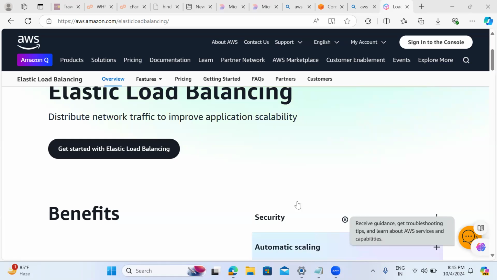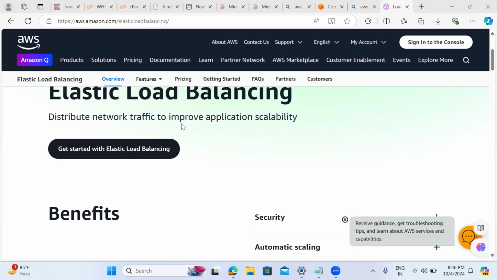What a load balancer will do in AWS is, whenever we are getting traffic from the user, it will take that traffic and redirect or distribute that network traffic to the healthy instance at any point of time. With this, the user will always get the working application itself.